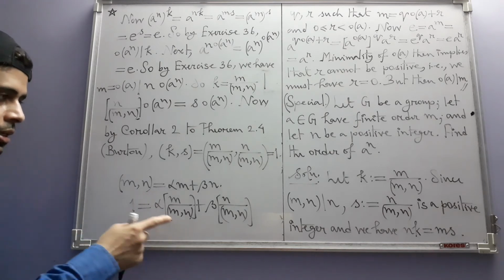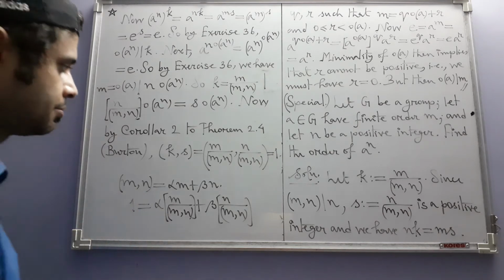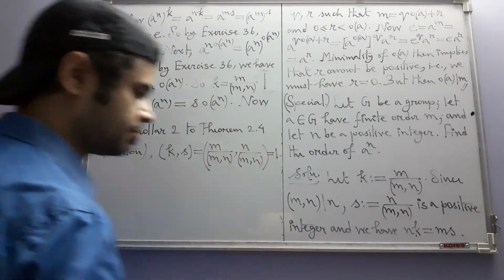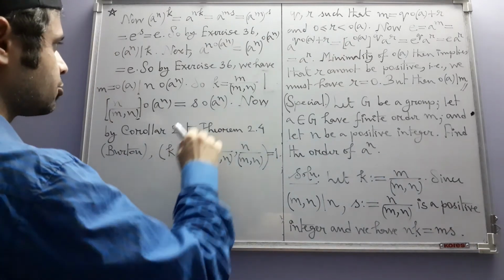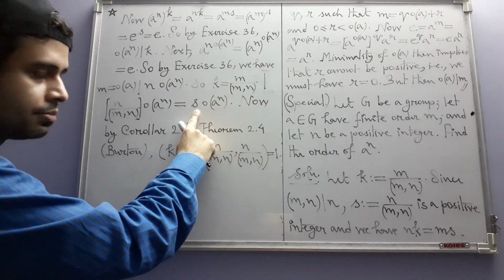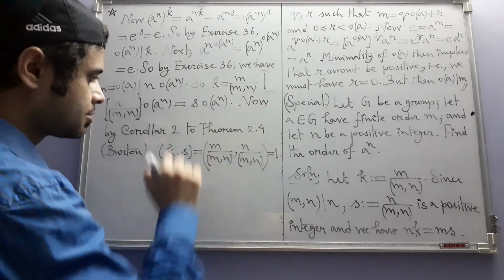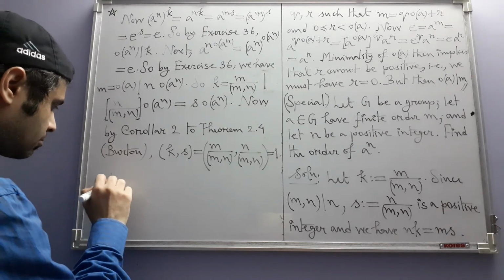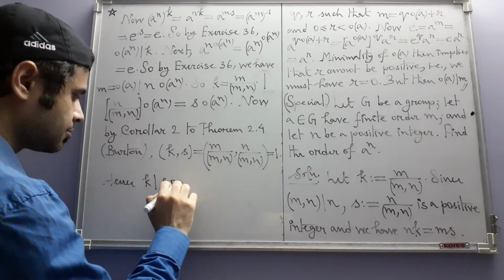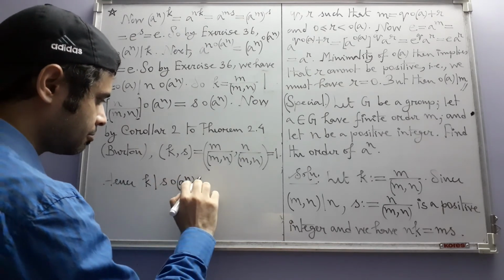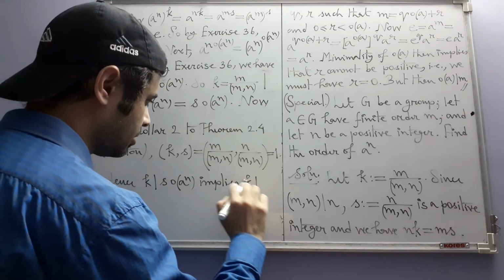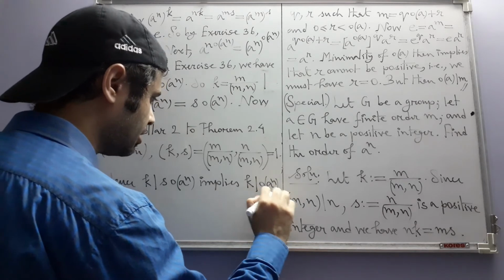So the GCD of k and s is 1. So that's why we are getting this. So now k divides s times this, and k and s are relatively prime. So k has to divide this. Hence, k dividing s times order of a to the power n implies k divides order of a to the power n.